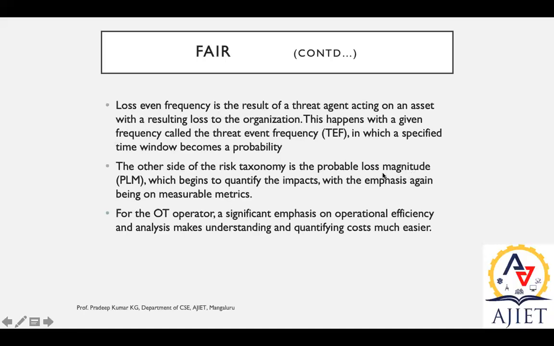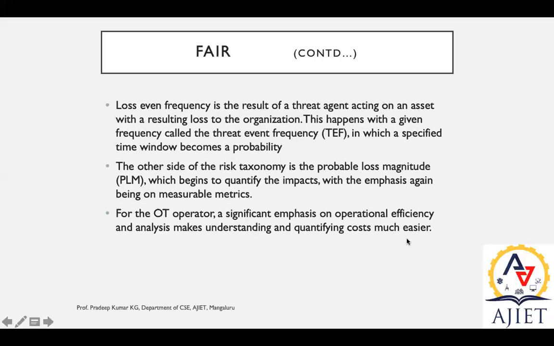By considering the previous example, if we couldn't do that periodical service, then what will be the result? That is the probable loss magnitude. The engine may be in trouble, you won't get good performance from your vehicle, and your engine won't last for long. You can't get quality service from your machine, from the engine.